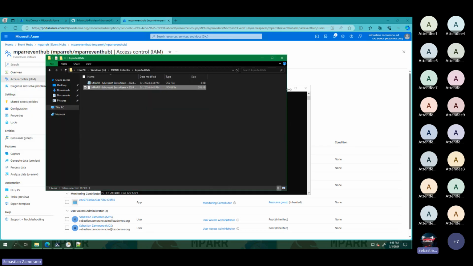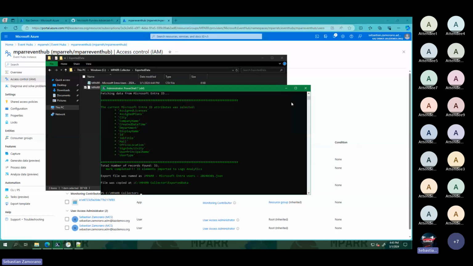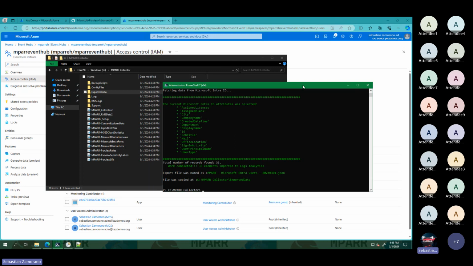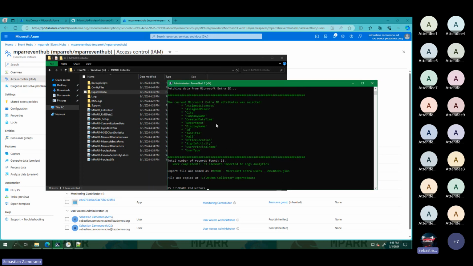Okay, we have our users, we have our domains, roles. The other script that we have, the main script, is the MPARR collector. We will put that one at the end. The other one is the Microsoft 365 Cloud Statistics. That is the other one that uses the Microsoft Graph API connector.